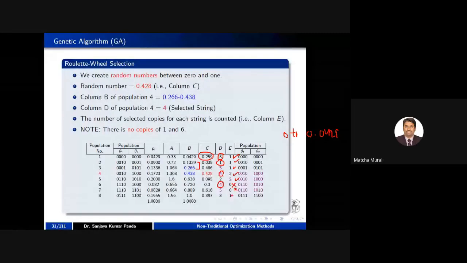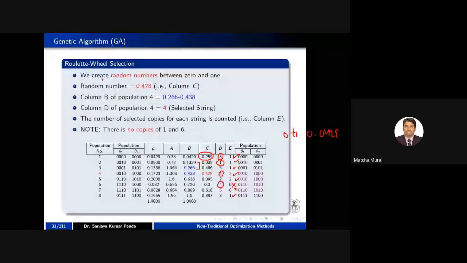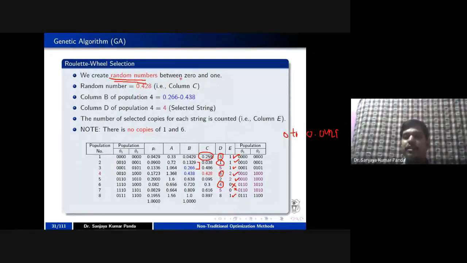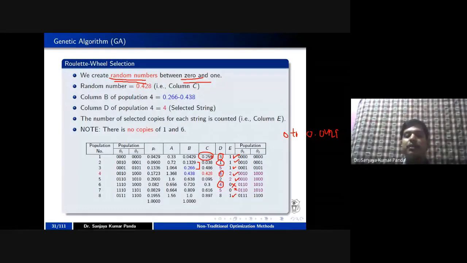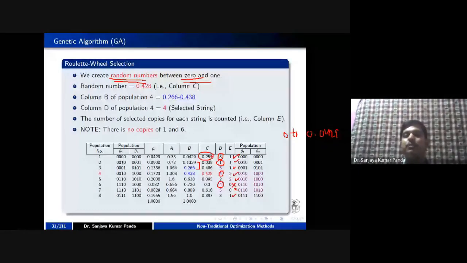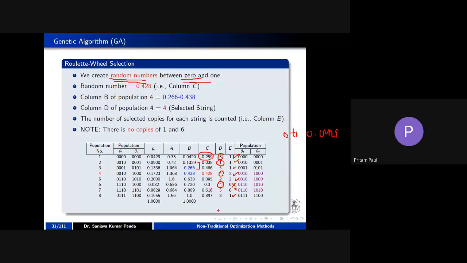Are you getting this C column? C is generated randomly between 0 and 1. Once you generate the random number, you check whether it lies in the range of population 1, population 2, or population 8. Once you find that range, that value we write in column D. If you have any question, you can ask.